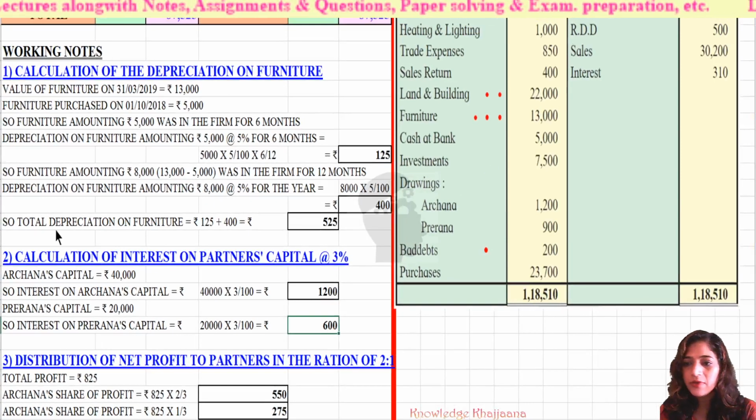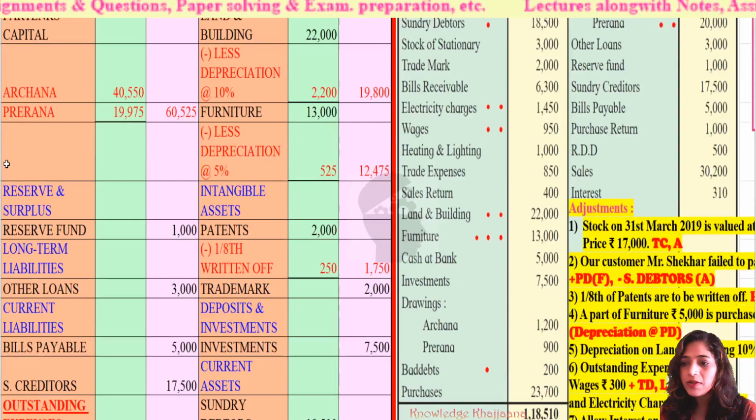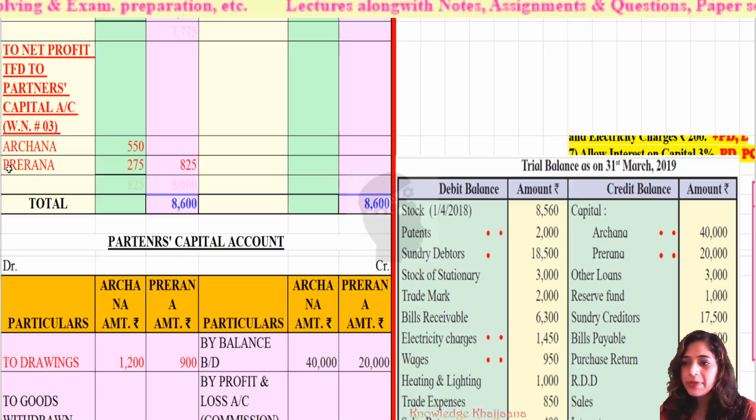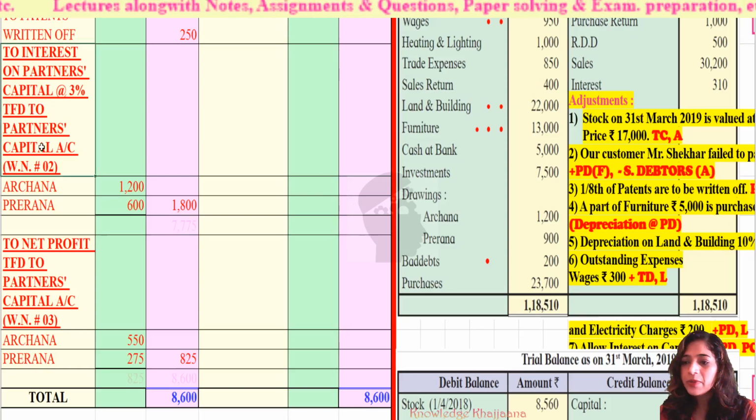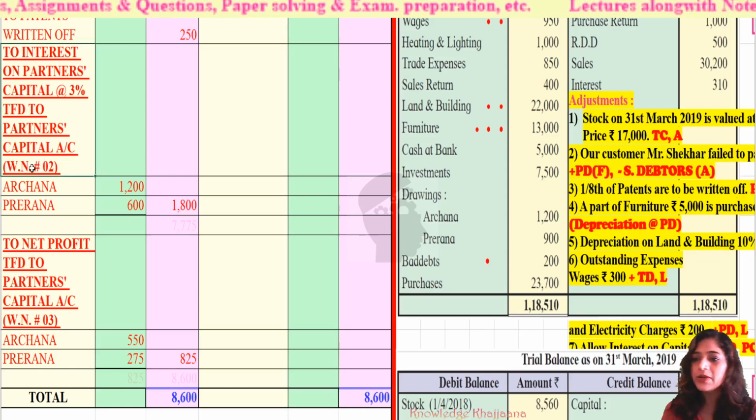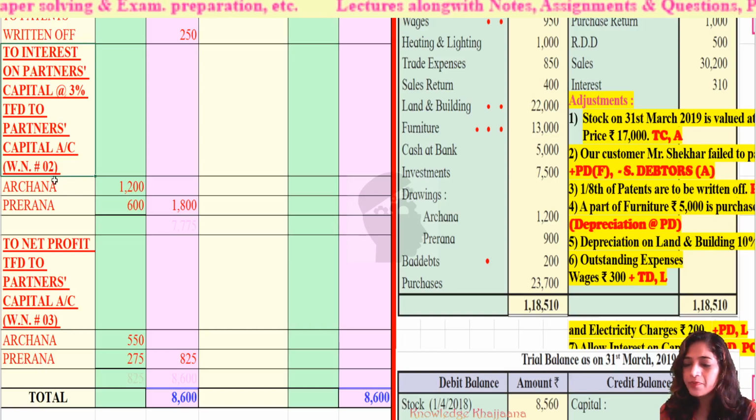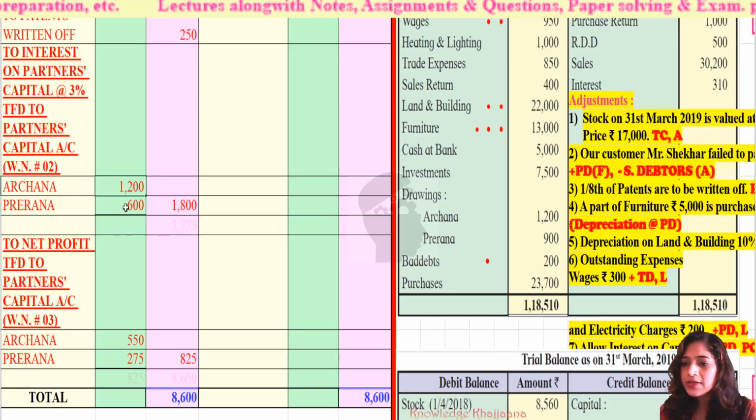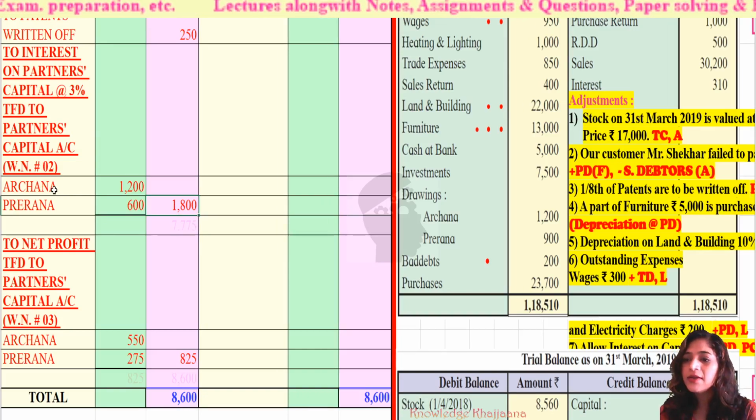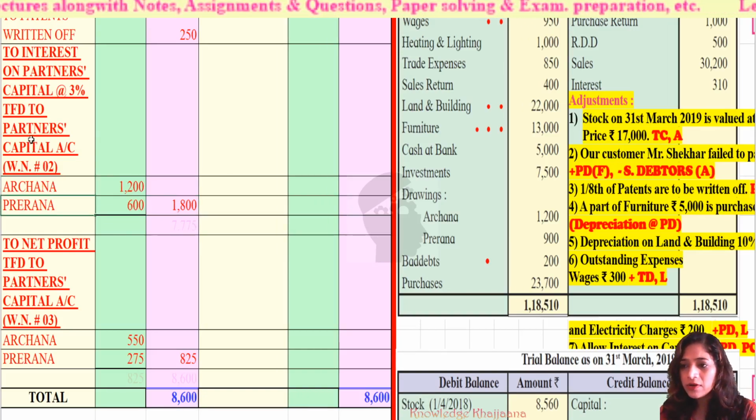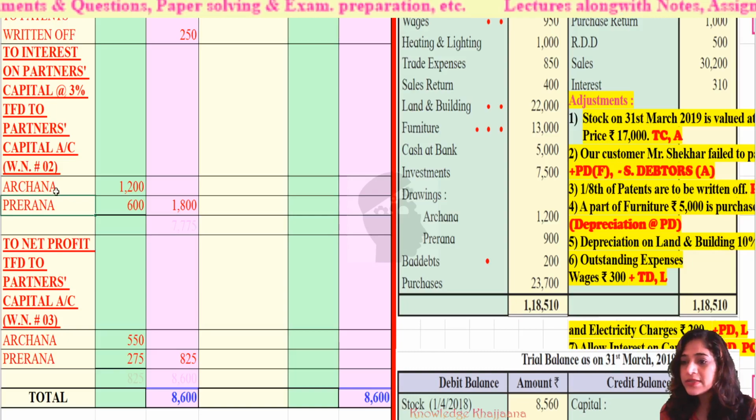Now where do we have to record them? On the profit and loss account debit side: to interest on partners' capital, transferred to partners' capital account, which we have prepared separately. Under that we write the names of the two partners, Archana and Prerna, with amounts rupees 1,200 and 600. So the total amount of interest given to both of them is rupees 1,800.